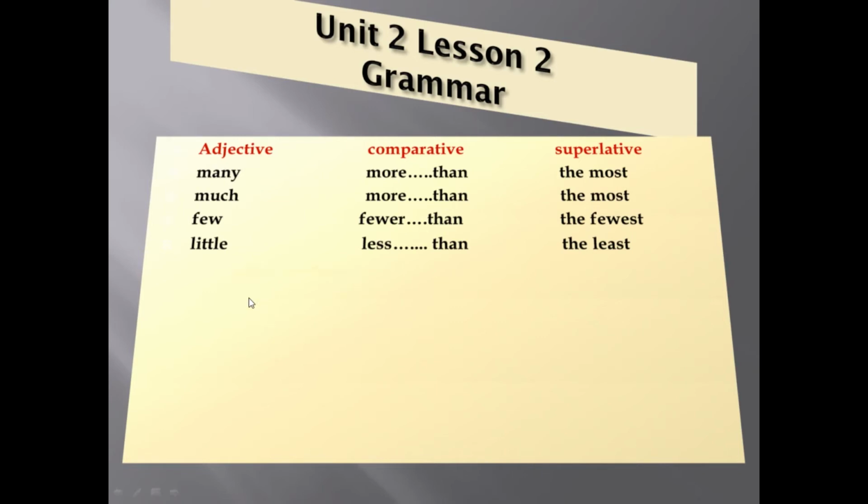Let's have some examples on the comparative form: more than, fewer than, less than. The first example, I have got 5 books.